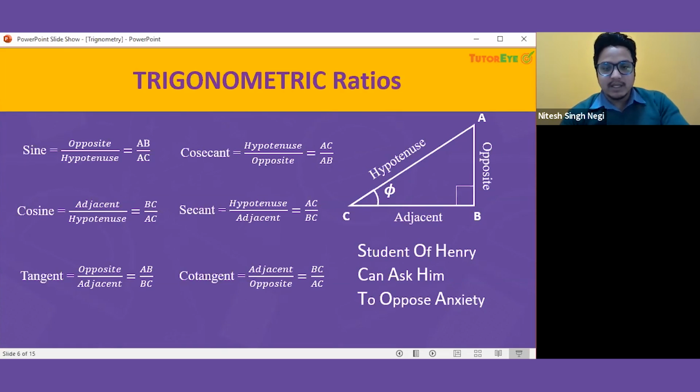In the second line, you can see the bold letters are C, A and H. So cosine is equal to adjacent over hypotenuse. And tangent is opposite over adjacent. By this, we can easily learn what the trigonometric ratios are. We just have to learn three, because the other three are just the reciprocals. So in this way, we can find all the trigonometric ratios by learning just this one statement. I think this will help you a lot in learning this process.